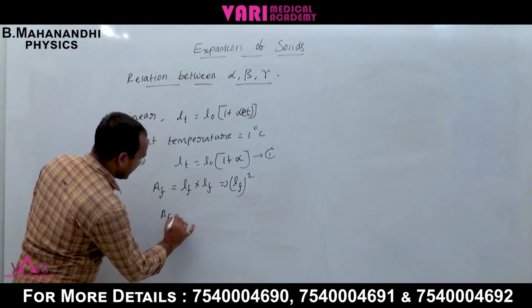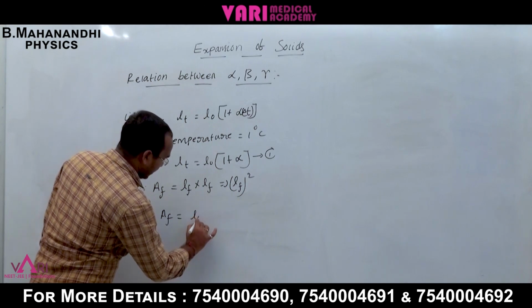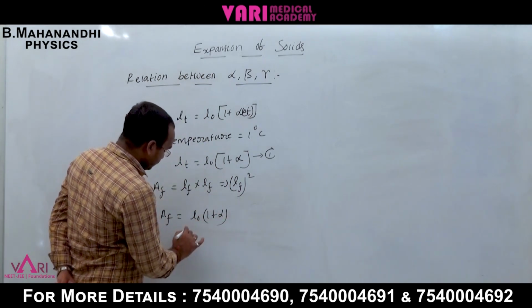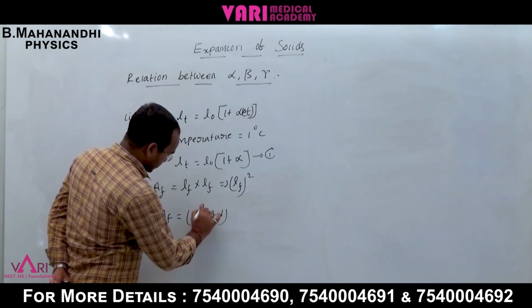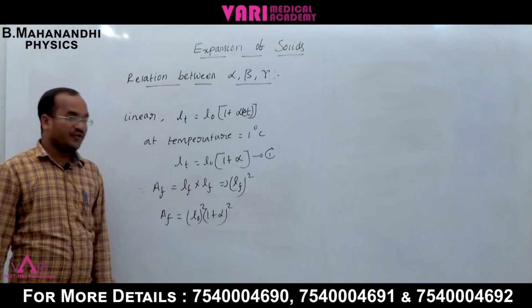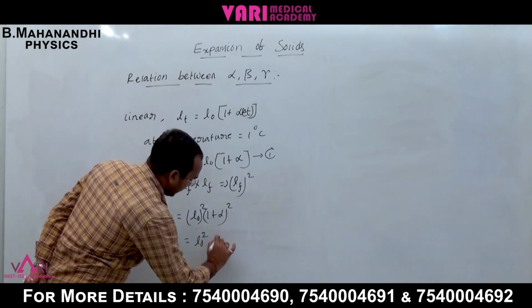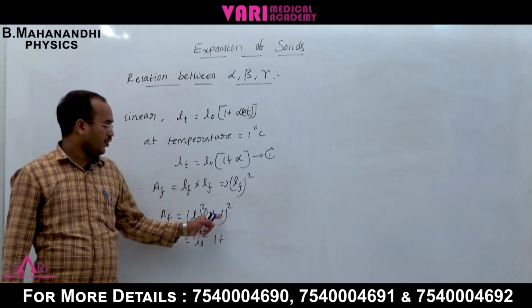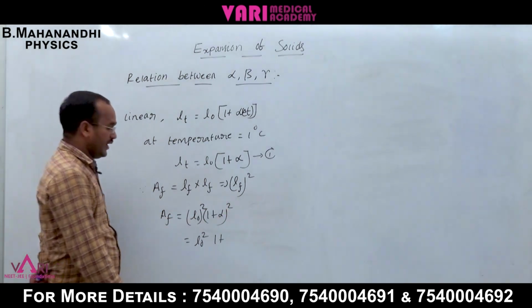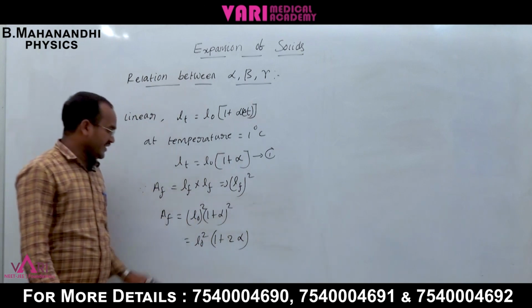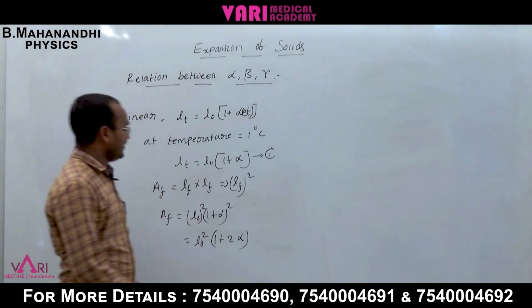A final is equal to L0 squared into 1 plus alpha whole squared.